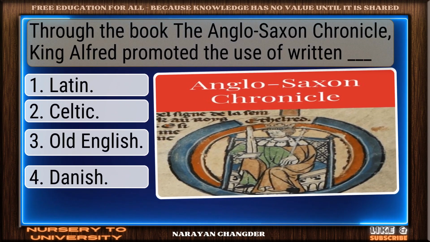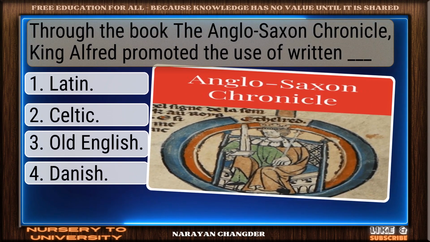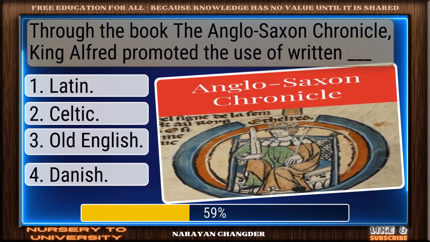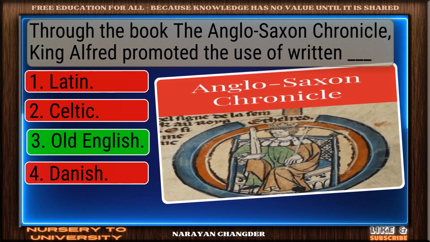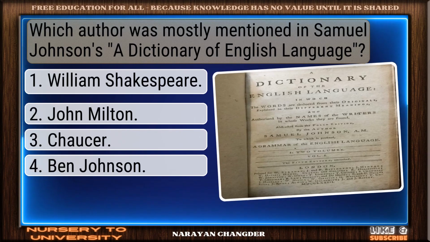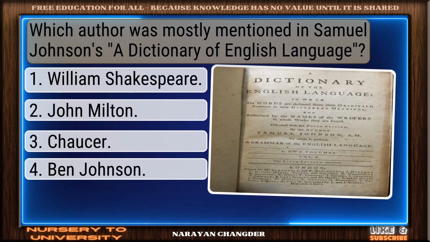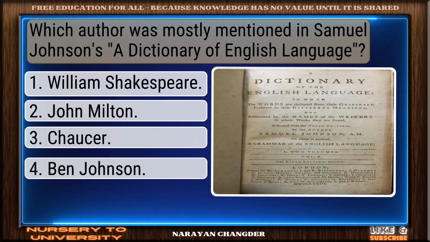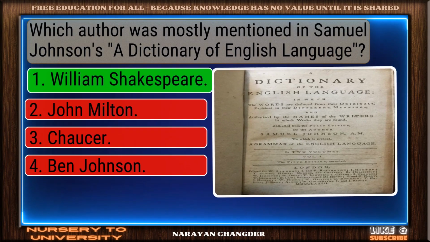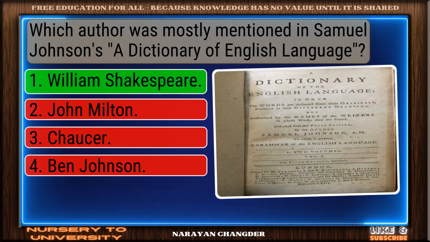Through the book The Anglo-Saxon Chronicle, King Alfred promoted the use of written dash. Smart move. Old English is accurate answer. Which author was mostly mentioned in Samuel Johnson's A Dictionary of the English Language? You got it. William Shakespeare fits.